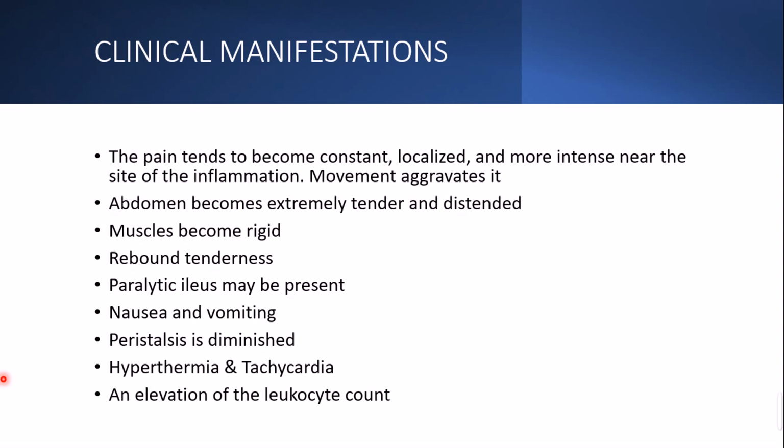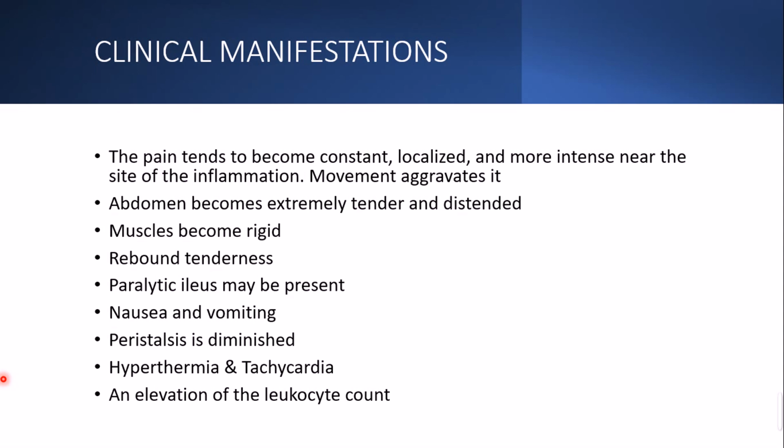Muscles are rigid. There will be rebound tenderness, which is the pain felt during the relaxation or release of pressure. Paralytic ileus may be present, where the ileum region is paralyzed, and this is happening due to the accumulation of fluid and air. Now, nausea and vomiting, which are common signs and symptoms in all GI disorders, will definitely happen here. Then peristalsis will be diminished.